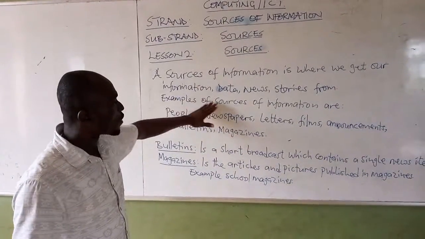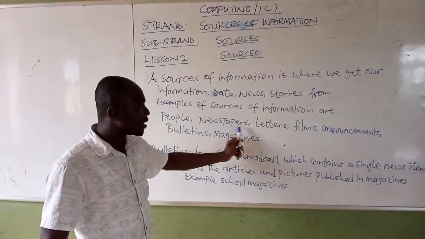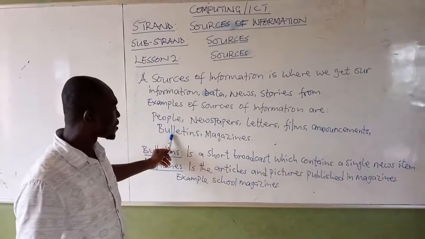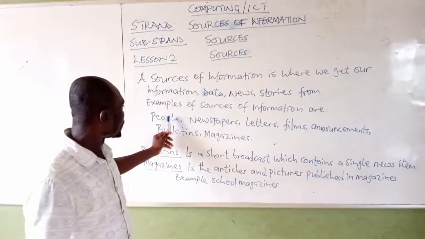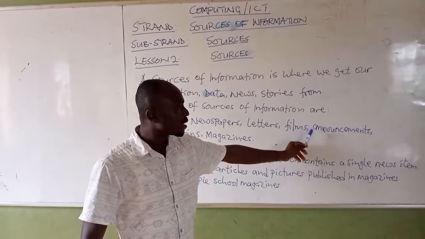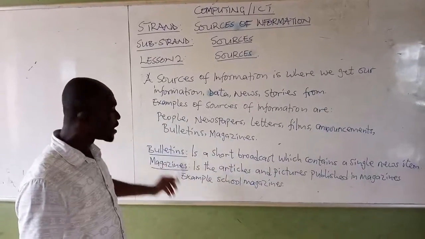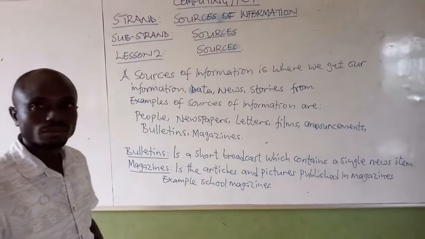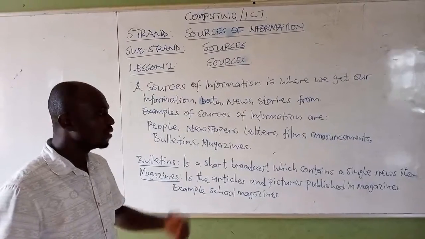We have examples of sources of information, which are people, newspapers, letters, films, announcements, bulletins, and magazines. Say after me: people, newspapers, letters, films, announcements, bulletins, and magazines. Now, a bulletin is a short broadcast which contains a single news item.